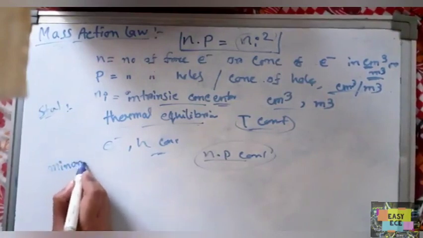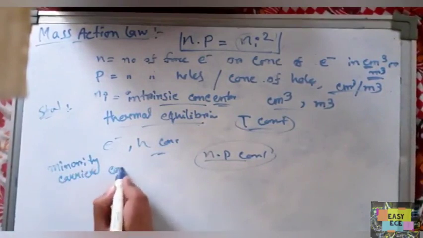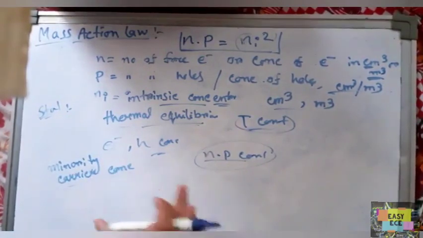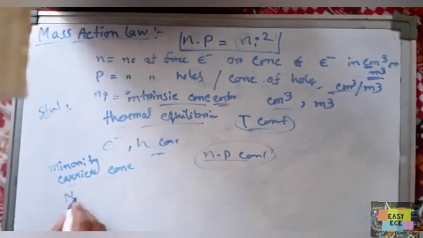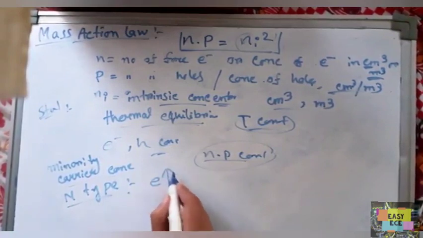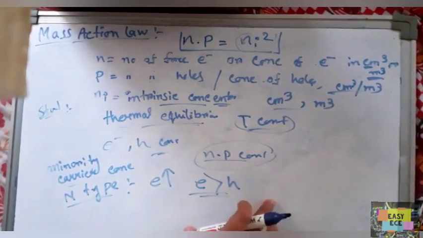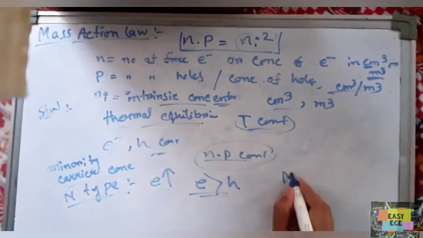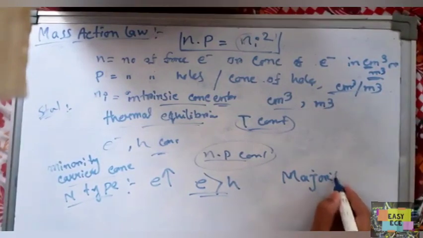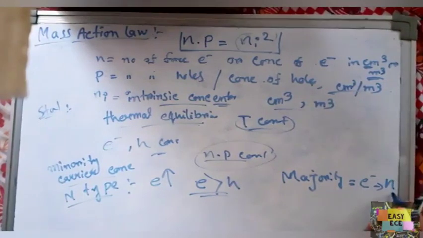What is meant by minority carrier concentration? Minority means the lowest in that semiconductor. For an n-type semiconductor, obviously the electron concentration is greater than holes. So the majority carrier is electrons, and the concentration is denoted as N suffix n.